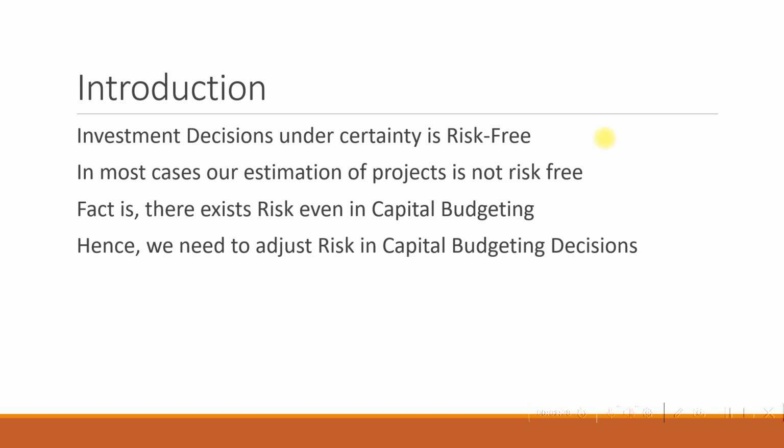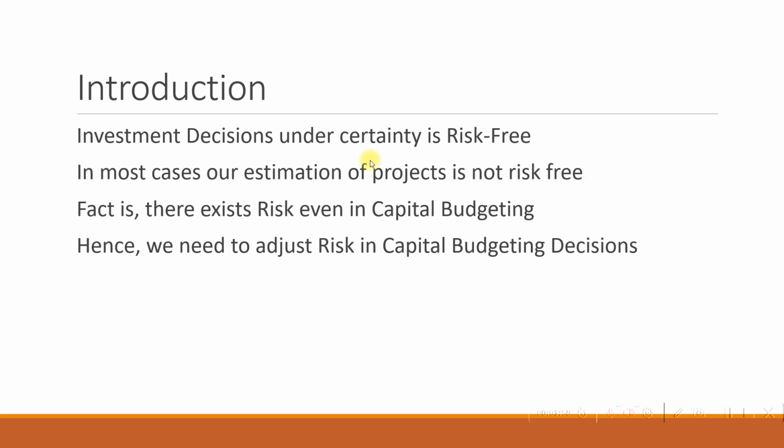So that is our second point. In most cases, our estimation of projects is not risk-free. So due to the availability of better technology on a day-to-day basis and due to availability of newer and better materials, that is raw materials, our estimates on the project can get invalidated, and any calculations made on this basis, for example, NPV calculations, may remain unacceptable. In short, there exists risk in even capital budgeting calculations.